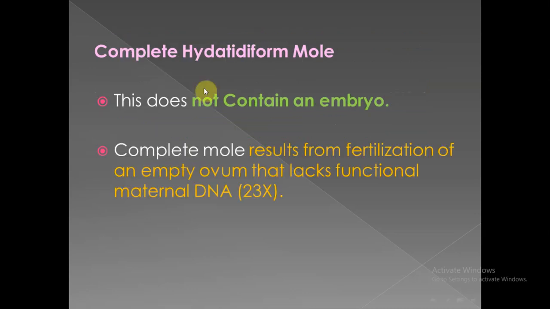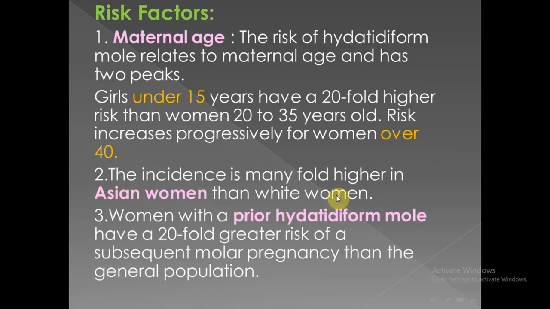The complete hydatidiform mole, in which there is no embryo, results from fertilization of an empty ovum that lacks the functional maternal DNA, 23X, lacks these chromosomes, and is fertilized with normal sperm.